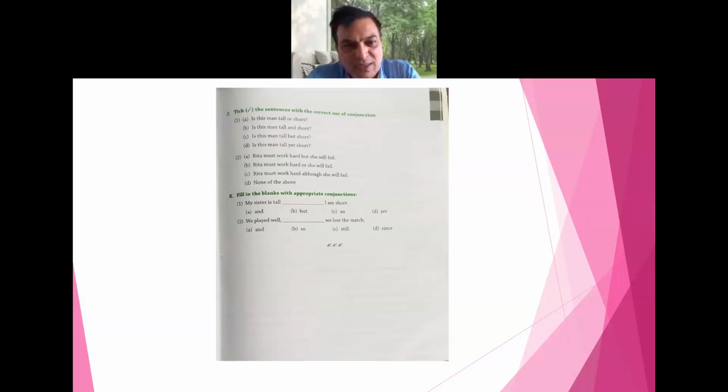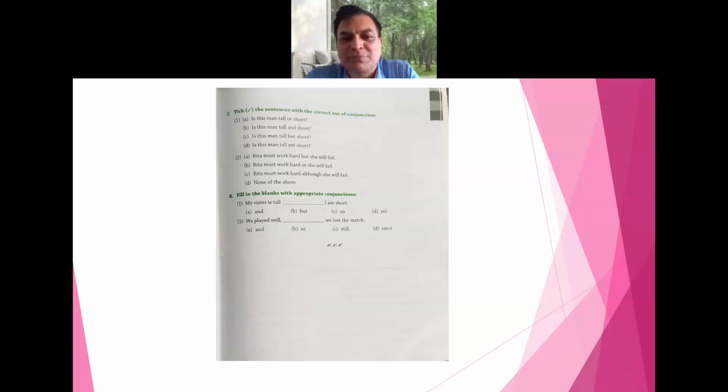Now fill in the blanks with appropriate conjunctions. My sister is tall, dash, I am short. You know, there's a contrast. Tall but I'm short, sir. Option B, but. Opposite words, sir. If contrast is there, what should come? Option C. Many of you have given A.